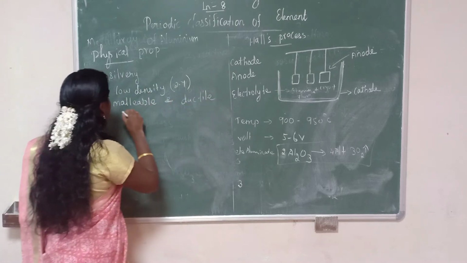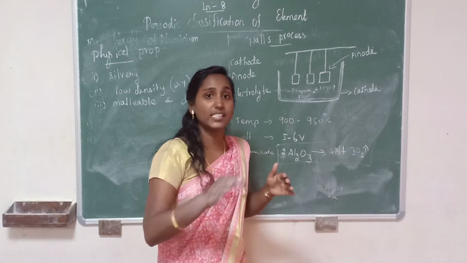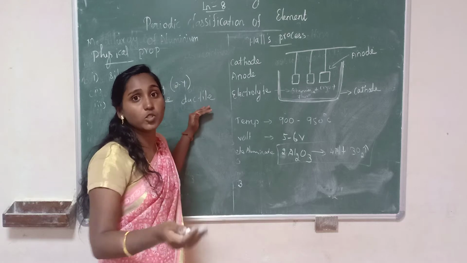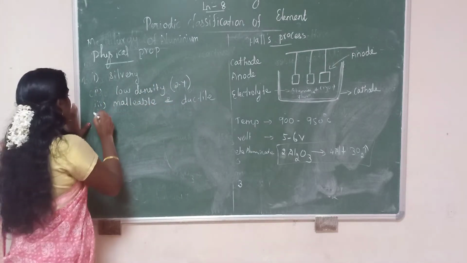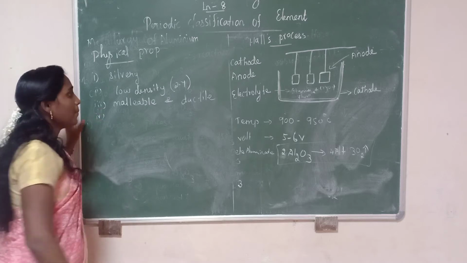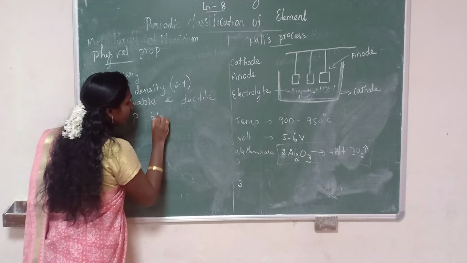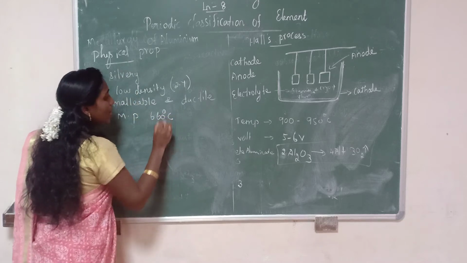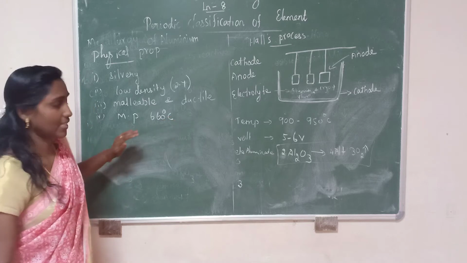Malleable means you can easily make them into sheets. Ductile means you can make them into wire. So malleable and ductile. Then the fourth property, the melting point of aluminium is 660 degrees Celsius.